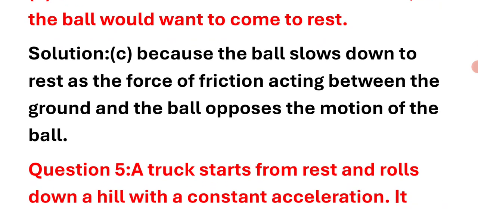Right answer: C is the right answer because the ball slows down to rest as the force of friction acting between the ground and the ball opposes the motion of the ball.